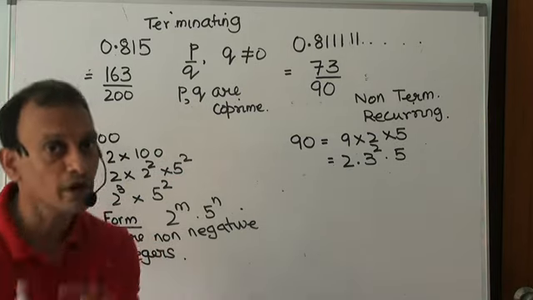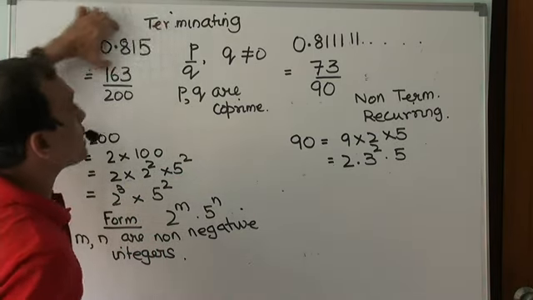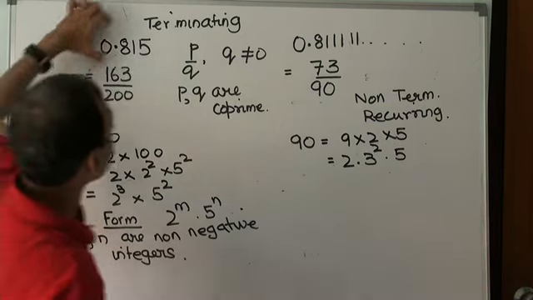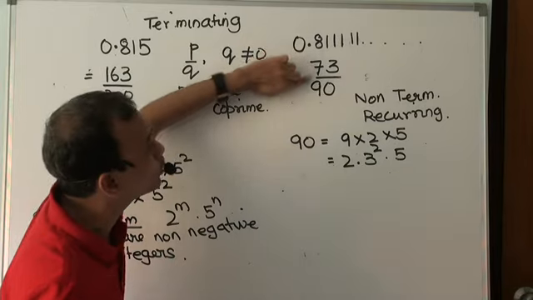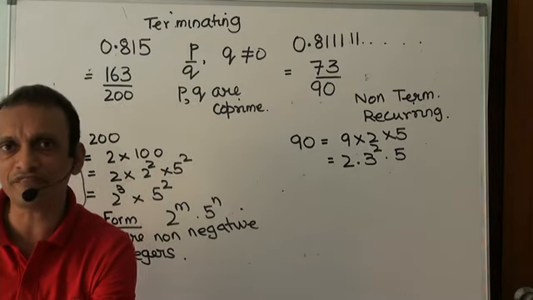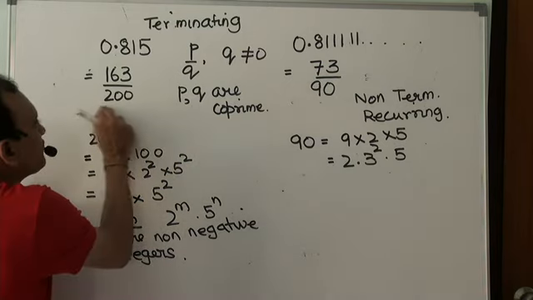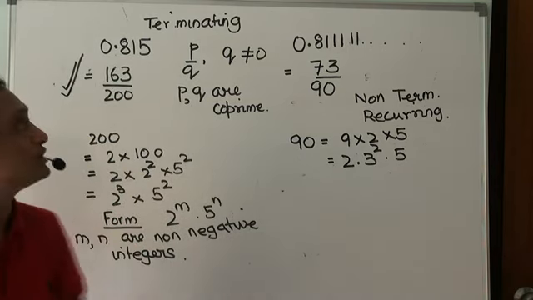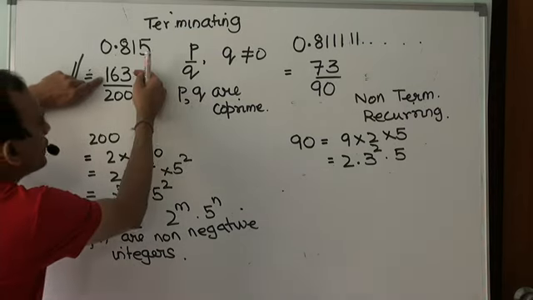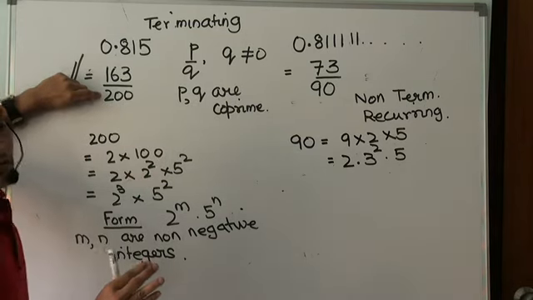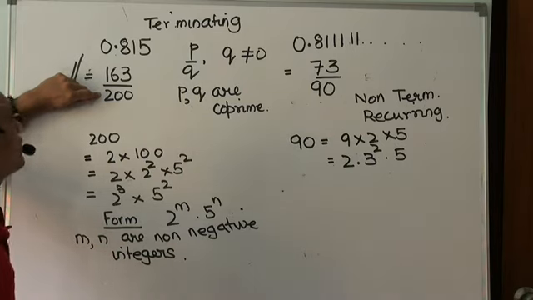So then the rule of the game, write down. If a rational number is expressed in the form P by Q, where P and Q are co-prime, in a manner that the denominator has no other prime factors other than 2 or 5, it will be a terminating kind of a rational number. 163 by 200 is already in the form P by Q, where P and Q are co-prime, and the denominator has no prime factors except 2 or 5.